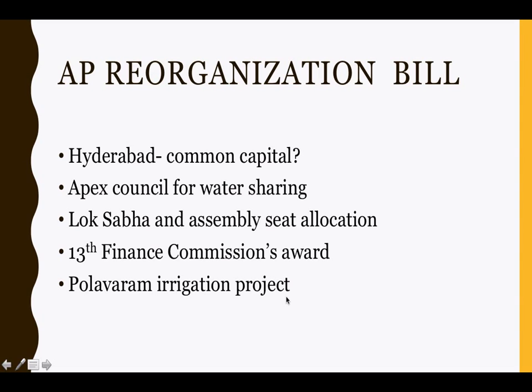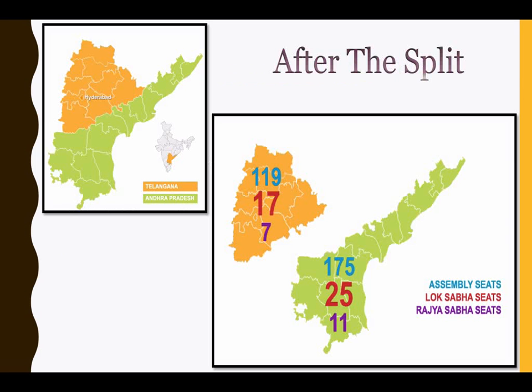It has been accorded national project status by the central government. Now when a project gets national project status, what happens? I'll tell you. According to this bill, the Polavaram irrigation project has been given national project status. Now this dam is across which river? Godavari river. Now let me show you over here.